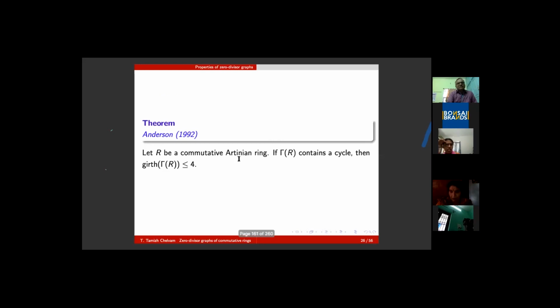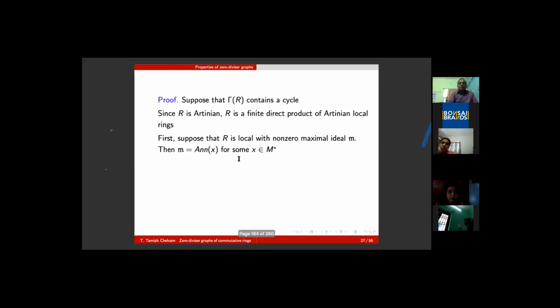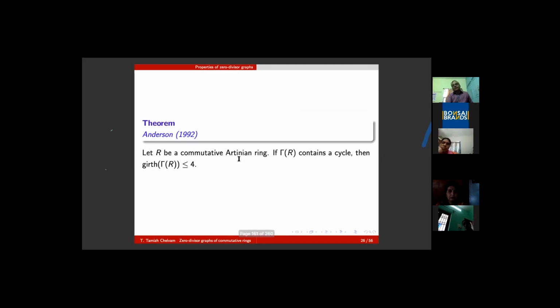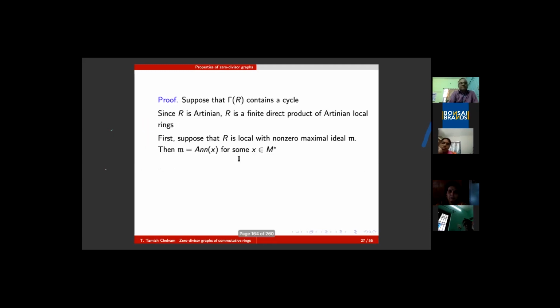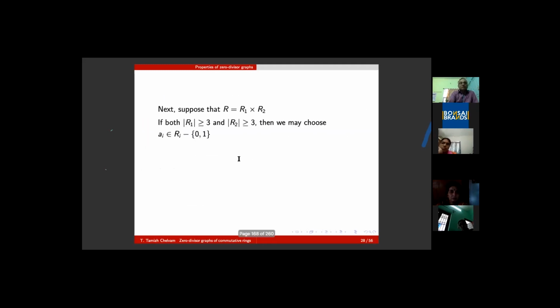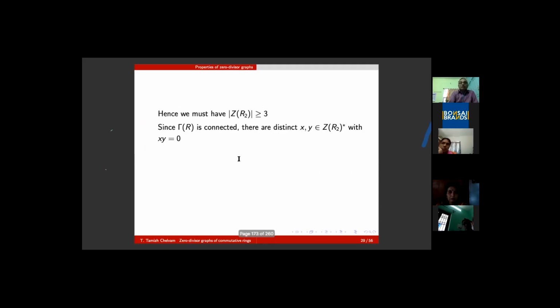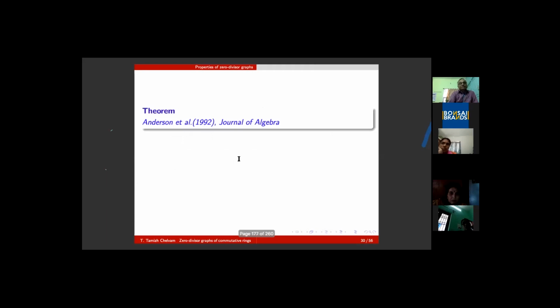And of course, there was a conjecture initially that girth is less than or equal to 7 because the diameter is less than or equal to 3. Naturally, girth is at most twice the diameter plus 1, which is less than or equal to 7. There was a conjecture for some time, and ultimately it has been proved that for all graphs, girth is less than or equal to 5. The conjecture was settled affirmatively. So let me skip the proof. The proof is in the file. If anyone wants, they can definitely go through it and find out the fact.